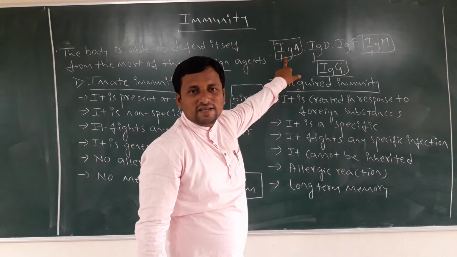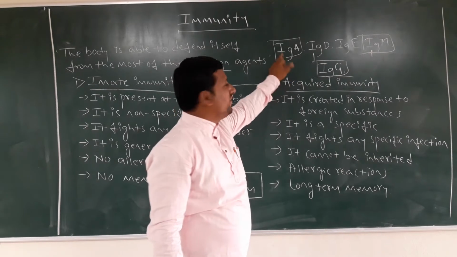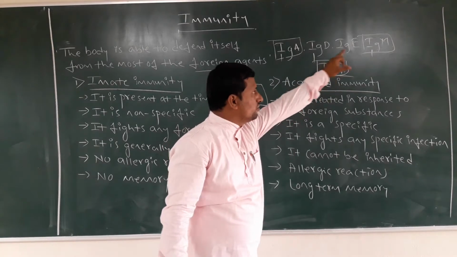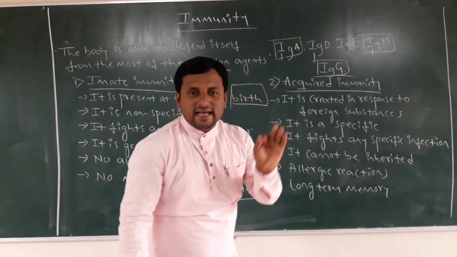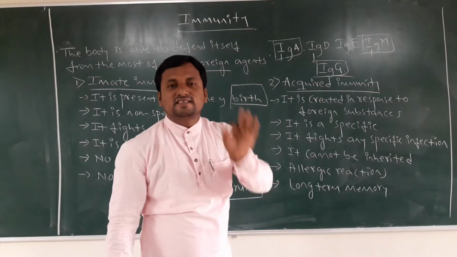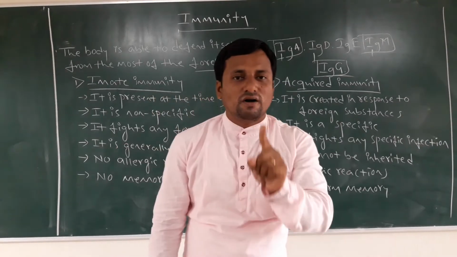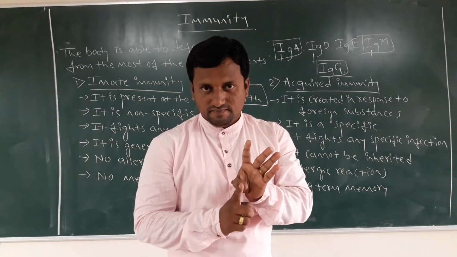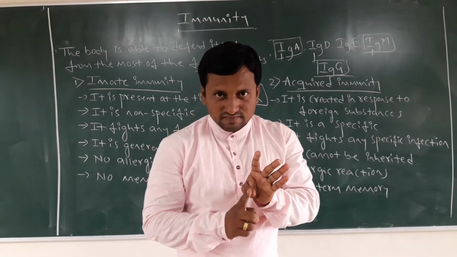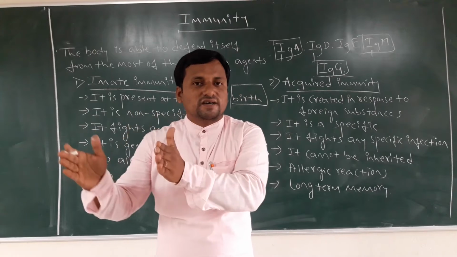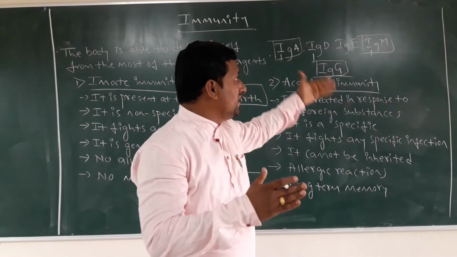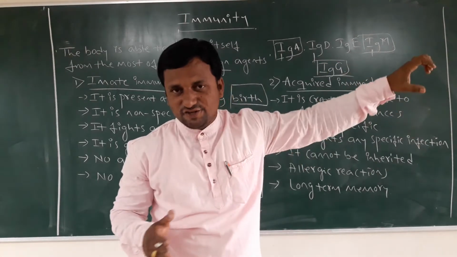Ig means immunoglobulin. The first antibody, immunoglobulin, second antibody, immunoglobulin, third antibody, immunoglobulin M. IgM is the largest antibody molecule. Remember this point for the CET. What is this IgM? According to when they discover them, they give the names A, E, D, M, like that continuously.